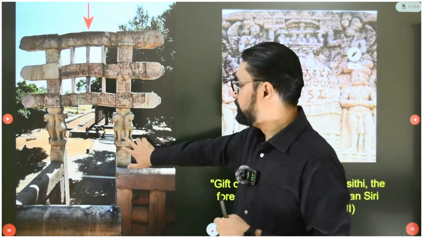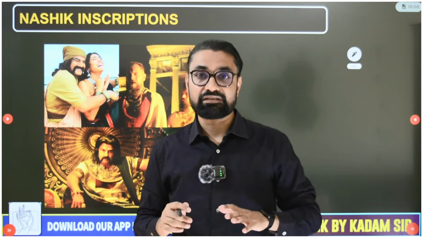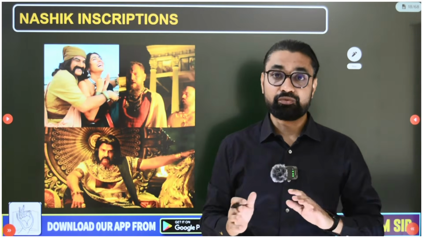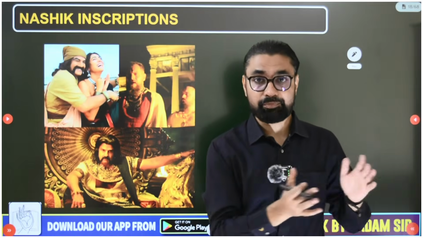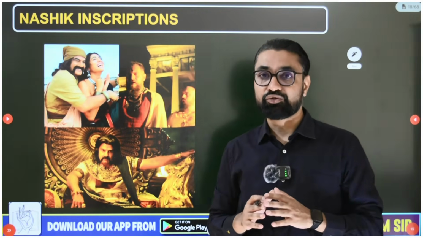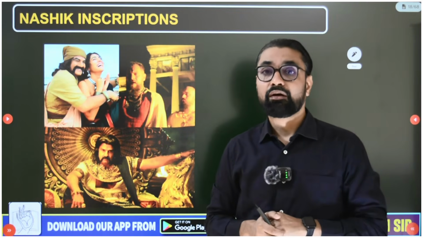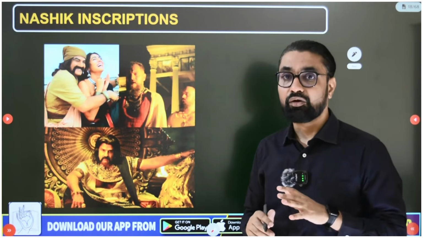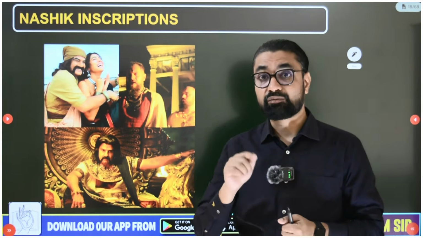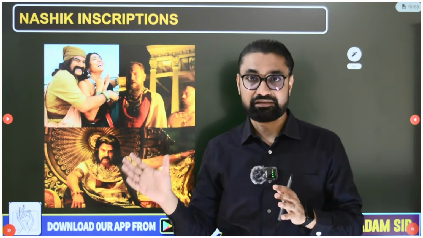Then comes the most important inscriptions, the Nashik inscriptions. In the Nashik inscriptions there are a lot of photographs of inscriptions, but then you will get confused which one, because there are also Kshatrap kings' inscriptions there. But just to help you remember this Gautamiputra Satkarni, there was one movie from Andhra, from the Telugu film industry, about Gautamiputra Satkarni. Satavahanas are also called Andhras. Andhra Pradesh or Amravati was also their seat of power along with Paithan, Pratishthan in Maharashtra.